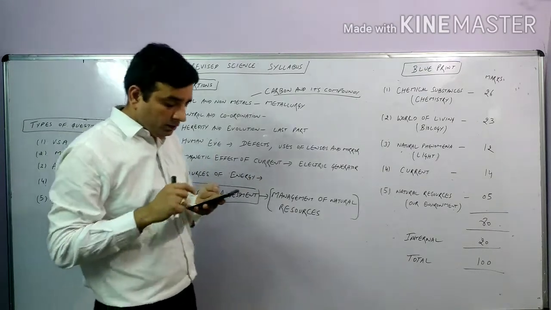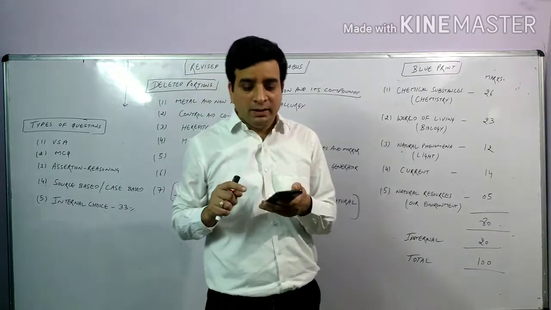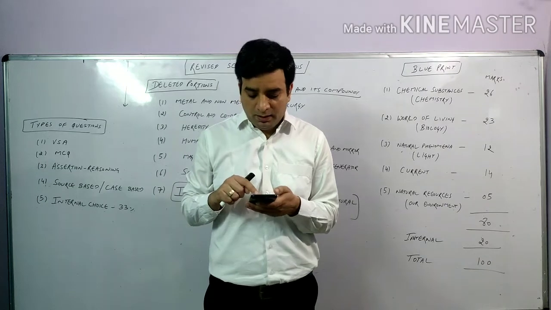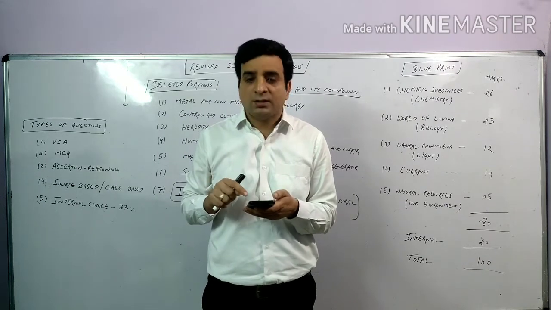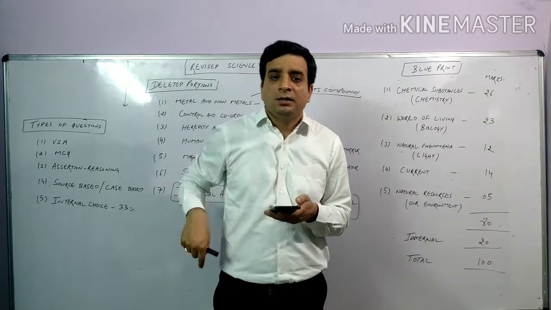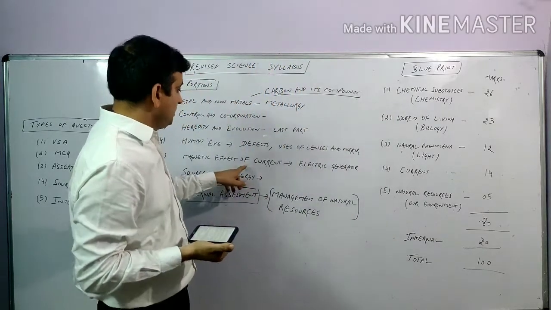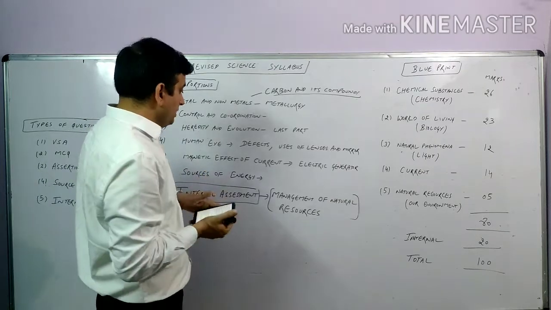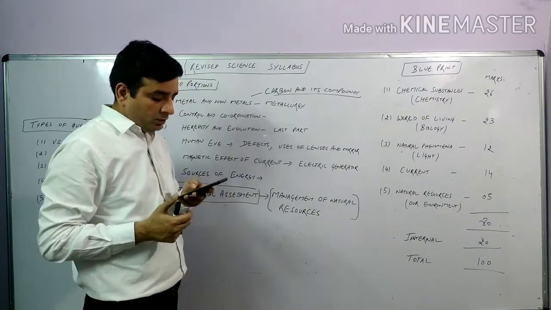From the magnetic effect of electric current, the topics that have been deleted are electric generator, direct current, alternating current, means DC, AC, and the domestic electric circuit, the last topics of the chapter magnetic effects of electric current.